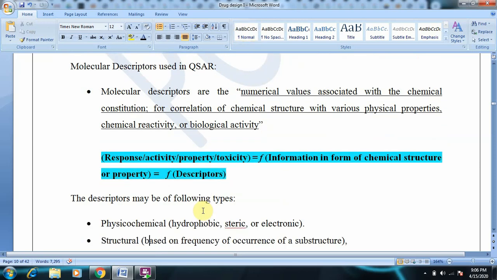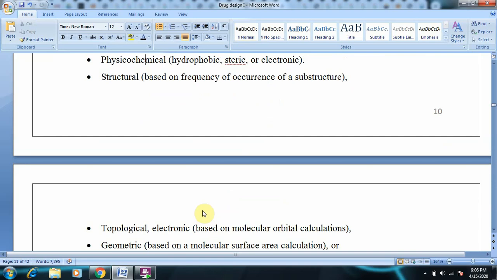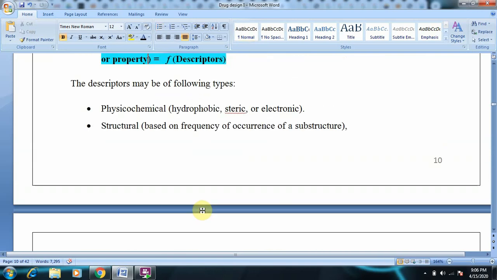in QSAR studies. So these descriptors can be classified as physicochemical descriptors. Under this we find hydrophobic, steric, electronic.